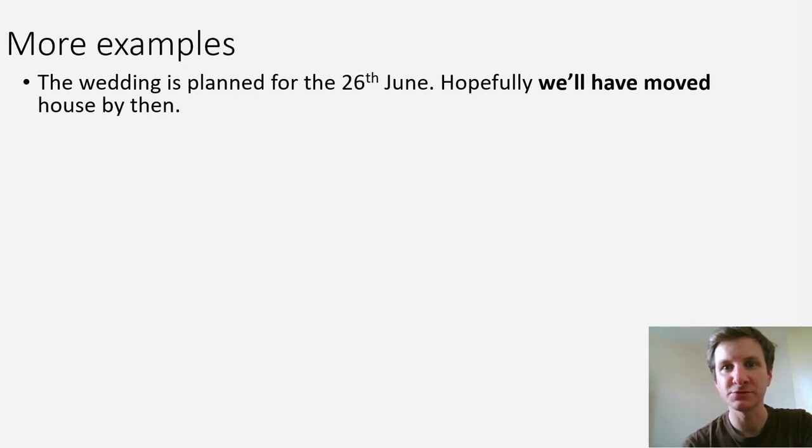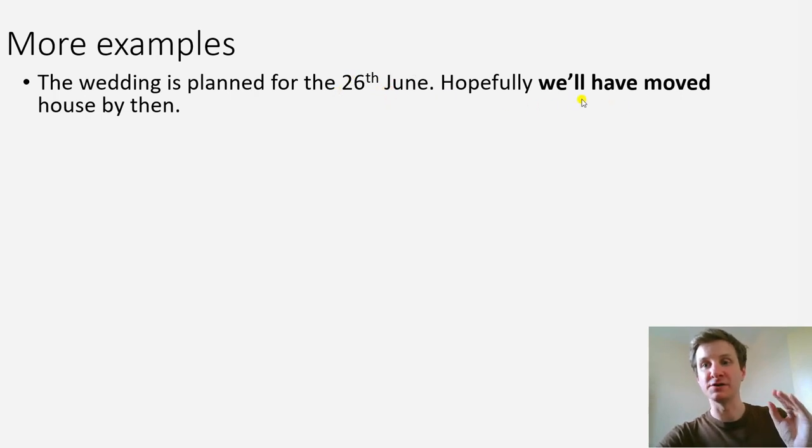So in this case, we're not focusing on the action of moving house, but we want to be living in our new house when the wedding happens on the 26th of June. So we're focusing on the specified time, and then we're focusing on the result of an action which happens at an unspecified time between now and the 26th of June.